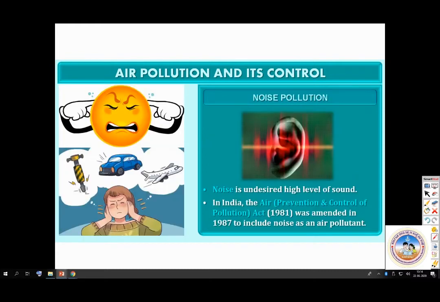Noise pollution. So what is noise? Noise is undesired high level of sound. So here it is considered to be one of the air pollutant types. Okay. In India, the Air Prevention and Control of Pollution Act of 1981 was amended in 1987. It includes noise as an air pollutant. So we have taken noise as an air pollutant.